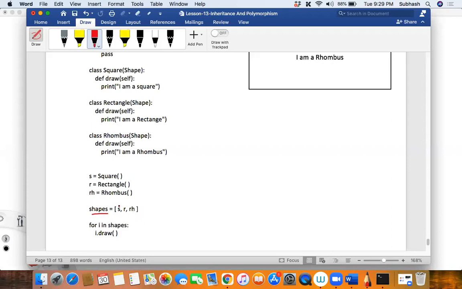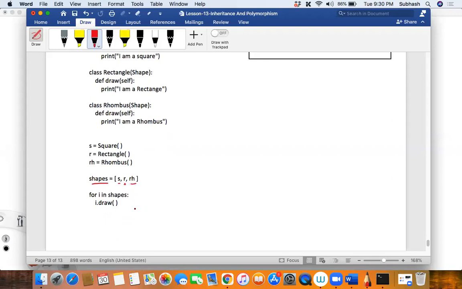In that one list, as you can see, keep that in mind, you have one list. So what is the first element of the list? It is square. Second element is a rhombus. Third element is a rectangle, and the fourth element is a rhombus. Is that clear till here?